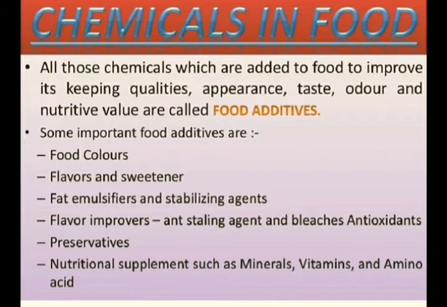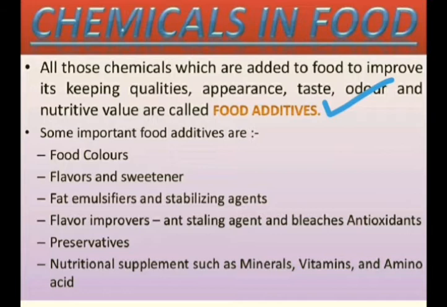Very important point: these things are not going to change the quality or the nutrition value of the food material, and these are added to keep the qualities maintained, to get a good appearance, a good taste, a good odor, and sometimes we also include them to create nutritive values. So basically, these are the chemicals which are also called food additives. If the examiner asks you what a food additive is, then you can include all these things in that.